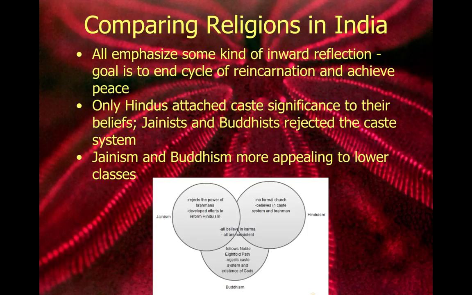So again, think of a connection. You can compare those. We also see that by the 5th century BCE, Buddhists are beginning to establish monasteries. And so again, this is really a way that they can abandon all those notions of wealth, worldly possessions. And this is, again, something that we could compare to another religion in the future. About 500 years later, we're going to see that Christians are going to do the exact same thing, right? And establishing monasteries is, again, a way to devote your entire life to your faith, abandon all the wealth and inequality that is associated with life in society.